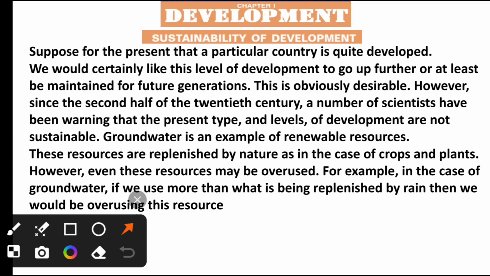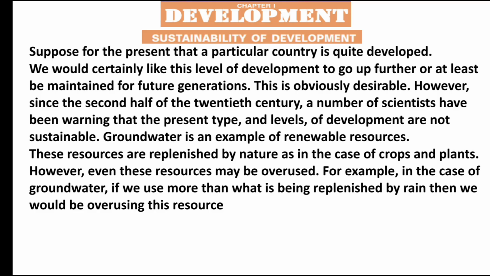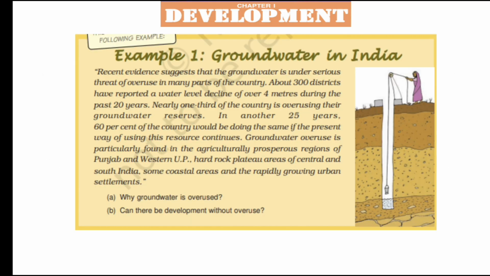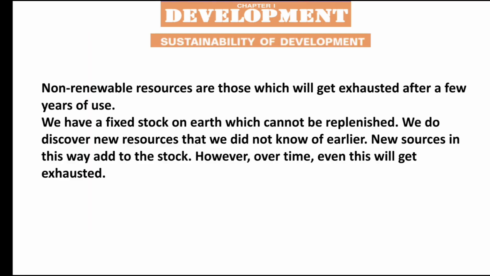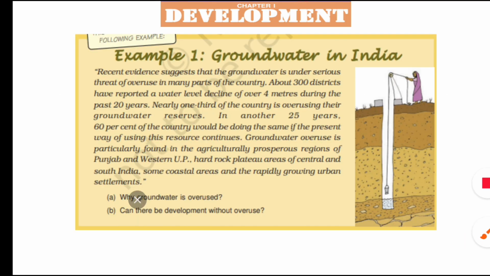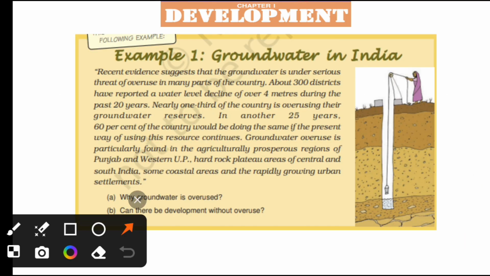They are getting exhausted. Groundwater is the best example, which is a renewable resource. Even though it is replenished by nature, as in the case of crops and plants, if it is overused, it is also going to be exhausted one day. So we have to think about it very seriously. Recent evidence has shown that groundwater level in India is under very serious threat.